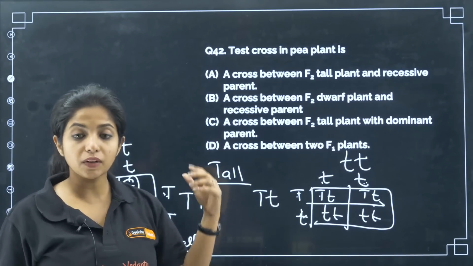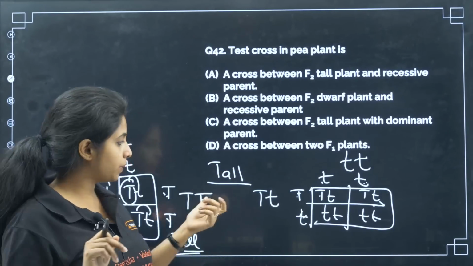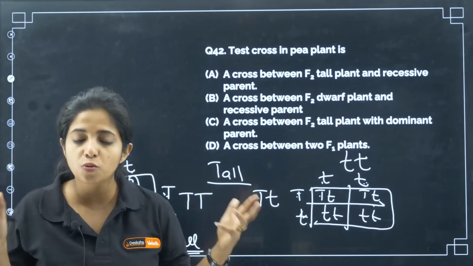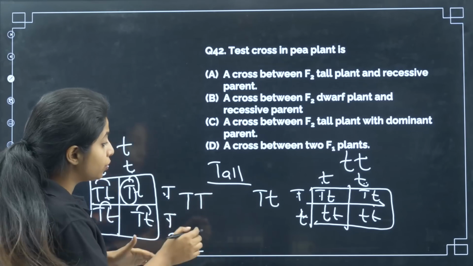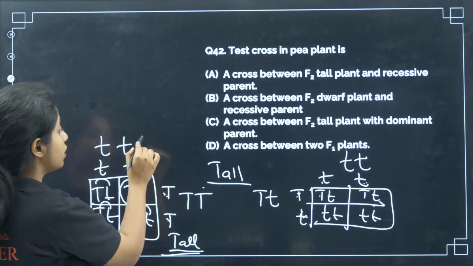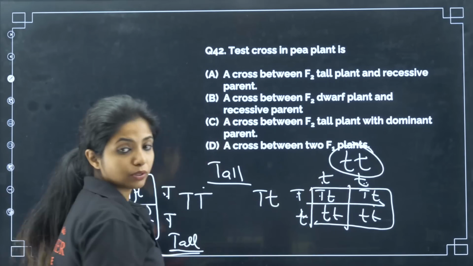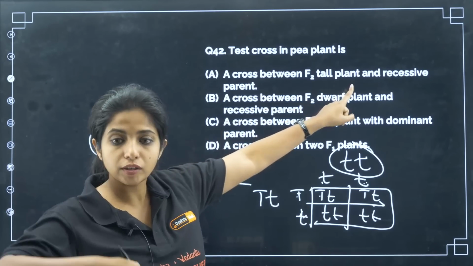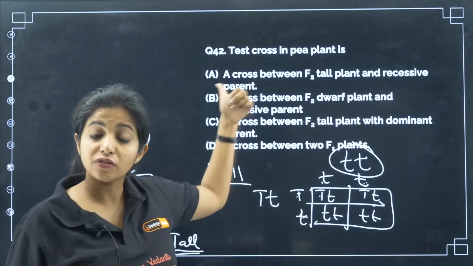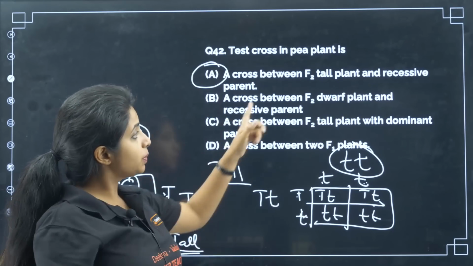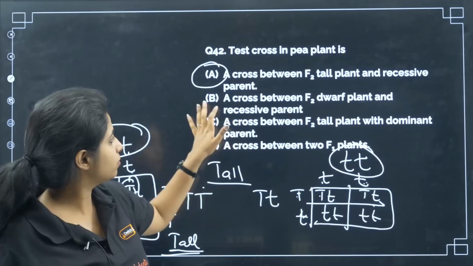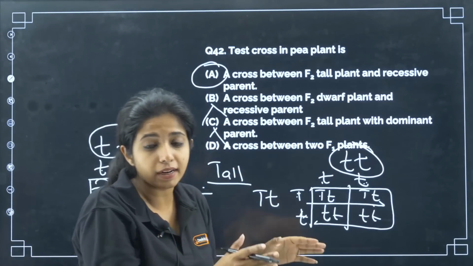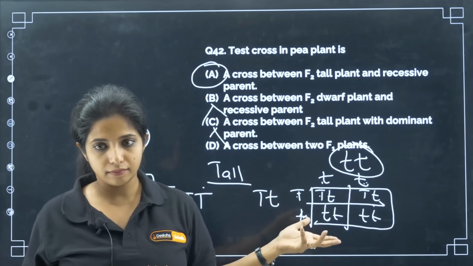Phenotypically it will be showing the dominant type. Phenotypically, physical appearance will be that of the dominant trait, which is tallness. But genotypically we have no idea, and for that you are going to go back and cross it with a recessive parent, and then you see the result. So a cross between F2 tall plant with recessive parent is the answer. A cross between F2 dwarf plant with recessive parent, you do not need to do that. A cross between F2 tall plant with dominant parent, again you won't get the answer, because if the dominant parent is there, all the children are going to show the dominant allele. So we do not want that.